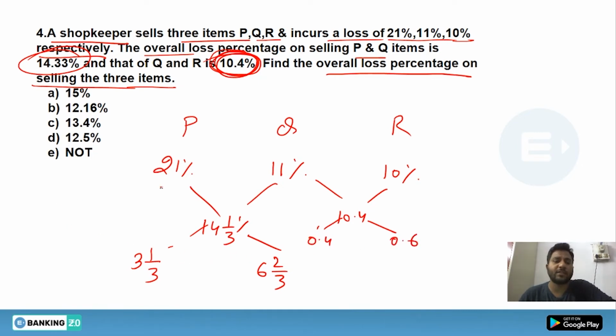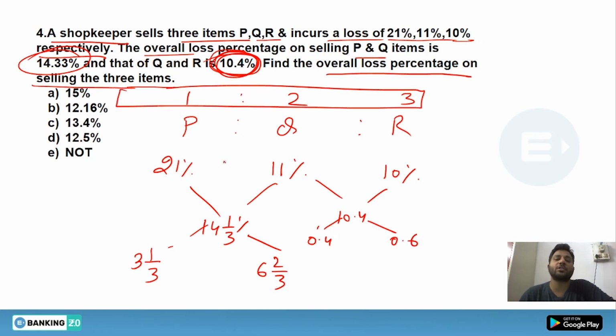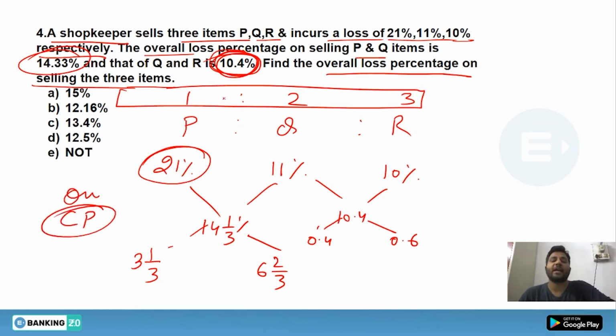Now when you solve this, you will get to know the ratio of PQR, which would come as 1:2:3. Now what is this ratio 1:2:3? As I have told you that the denominator part of the relative quantity is the ratio. Now here we are getting losses, and whether we're talking about loss or profit, both of them will be compared on the cost price. That means this ratio will be nothing but a ratio of cost price.